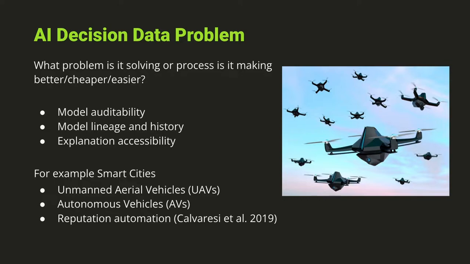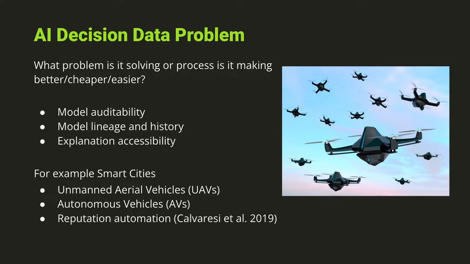Some of the research that went into this presentation proposes a decision data model that's focused around smart cities. One good example for an upcoming smart city is the idea of UAVs, unmanned aerial vehicles. The idea in the future is that these UAVs will come together in swarms to do different things. They can do things like potentially put fires out and all sorts of different things.